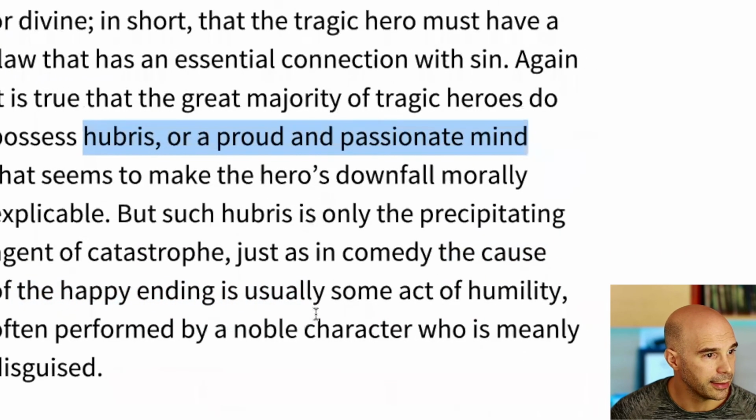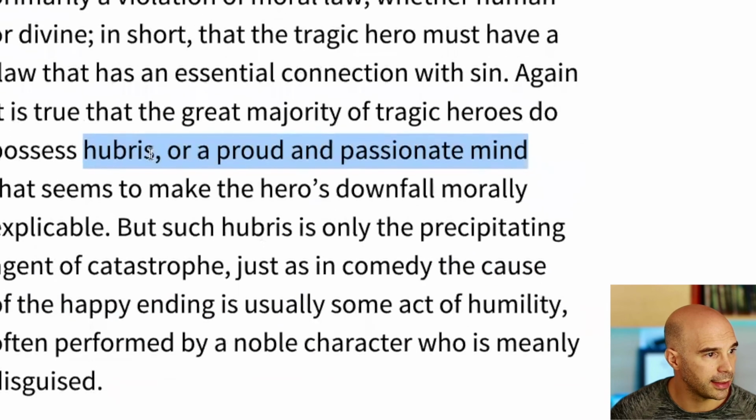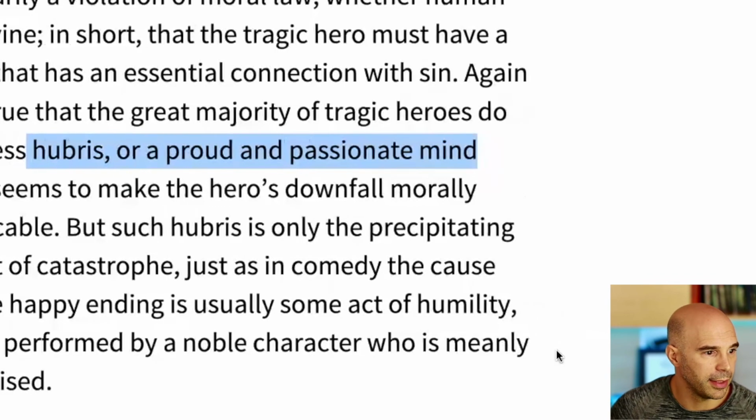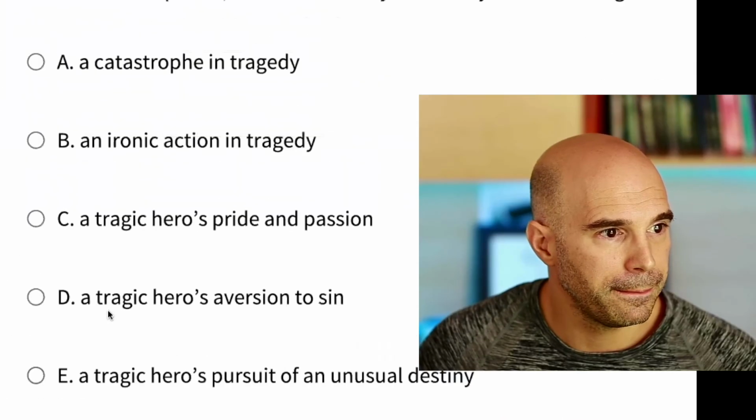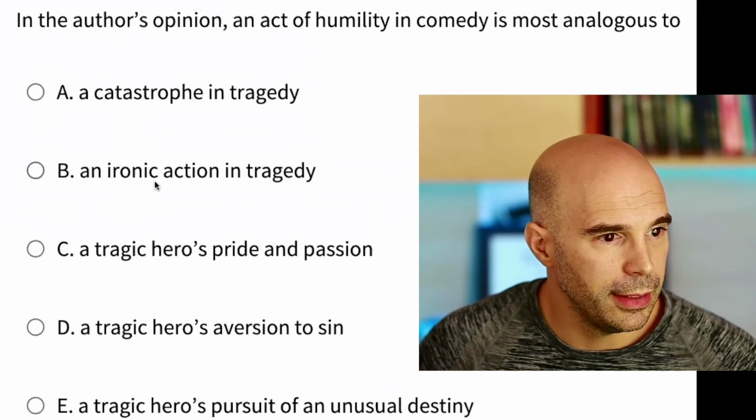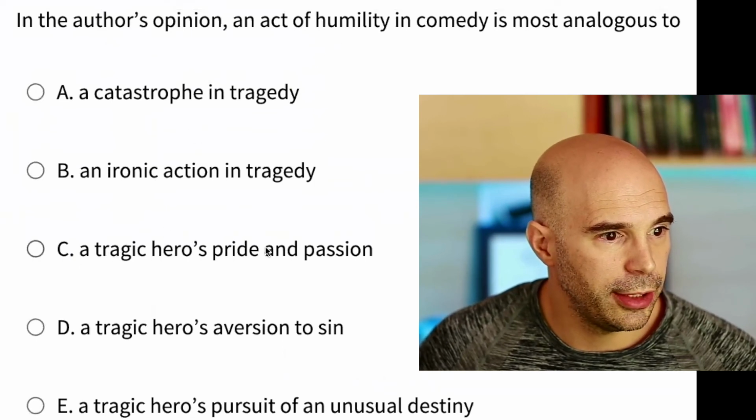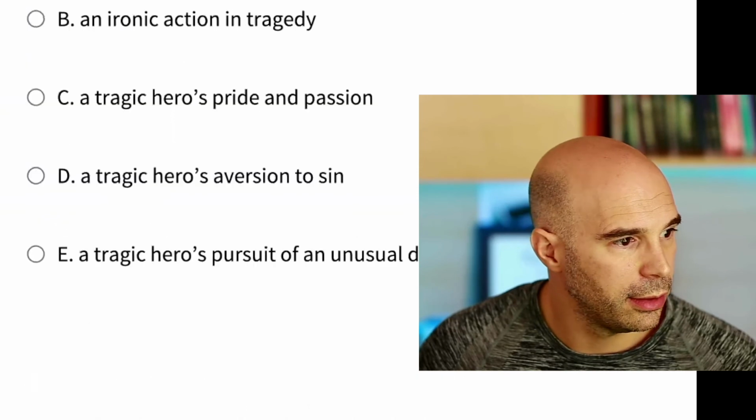Okay. Yeah, so I think I'm going to go with an answer choice that says it's hubris by the tragic hero, I guess, who is maybe not a noble character, meanly disguised, but the opposite. It's a tragic hero's pride and passion.